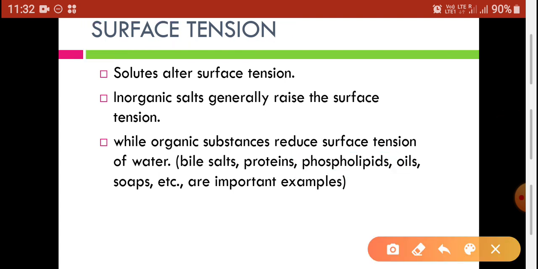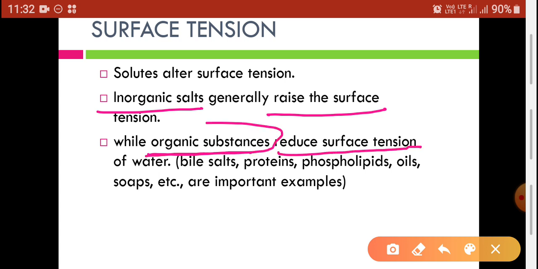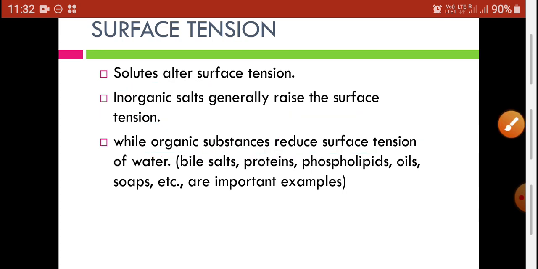So inorganic salts raise the surface tension, and organic substances or solutes decrease the surface tension. Organic substances are those made up from living matter, and inorganic substances are those made up from non-living matter.